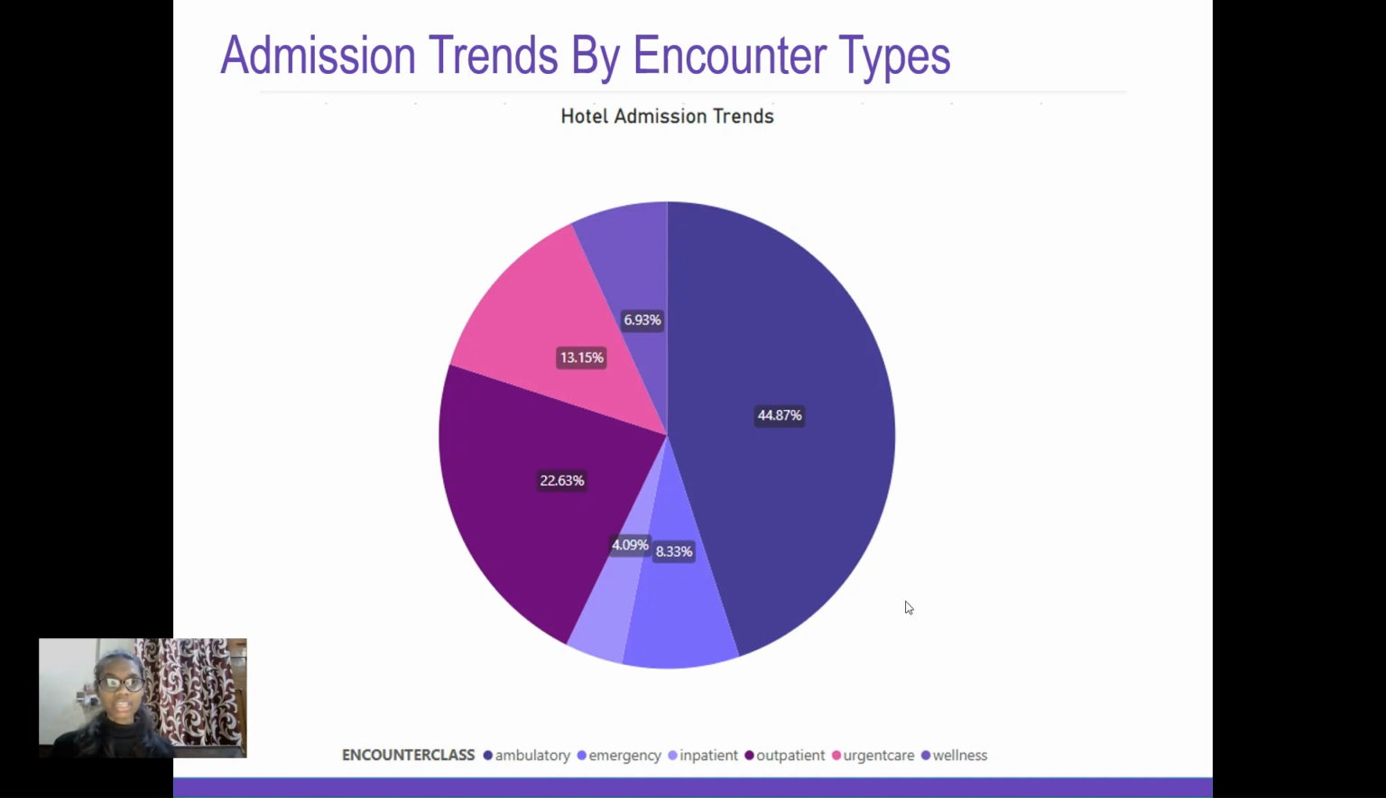If we check all the trends by the encounter types, the major contribution is by the ambulatory. Second is the emergency with 8.33. And the third one is the outpatient care.